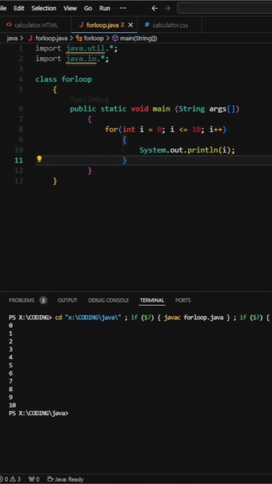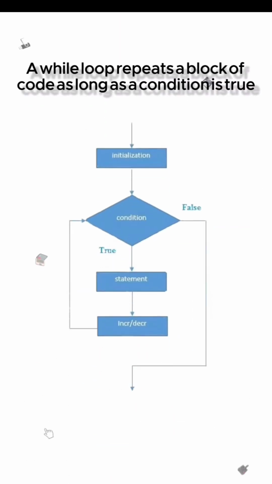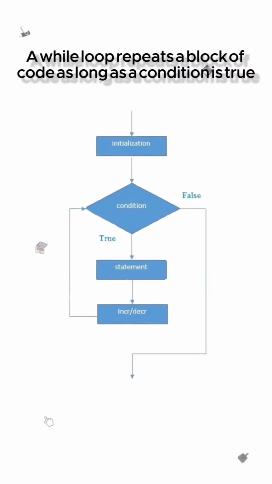This loop starts at 0, runs while i is less than 10, and increments i after each run, printing values from 0 to 10. A while loop repeats a block of code as long as a condition is true.